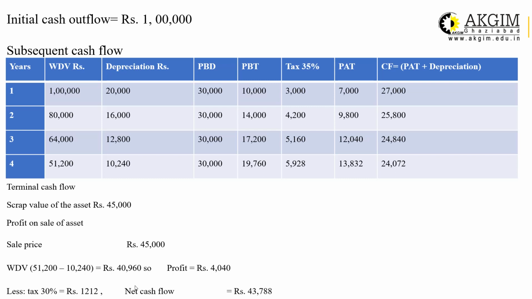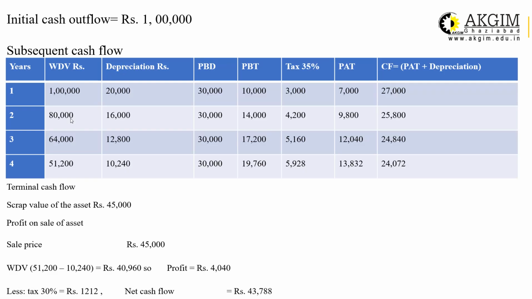For the second year, the opening WDV will be 1 lakh minus 20,000, which is 80,000. For the second year, you calculate 20% of 80,000, which comes to 16,000. So 16,000 will be the depreciation for the second year.